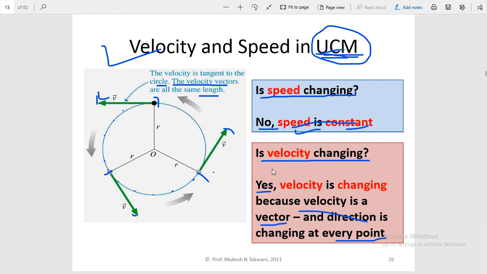This vector is different from this one, and this one is also different, and these three are different due to their direction but not due to their magnitude. If these three were in the same direction, they would be considered equal vectors. So I hope you understand the velocity and speed in uniform circular motion.